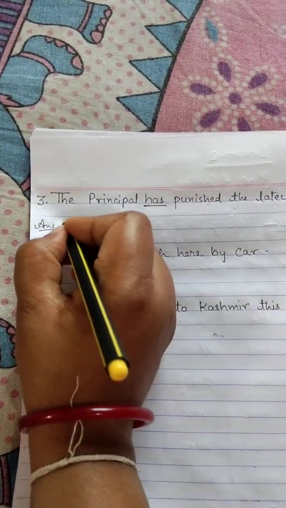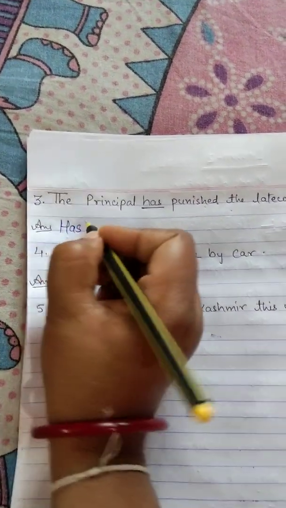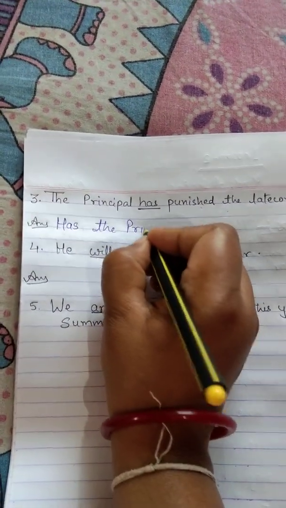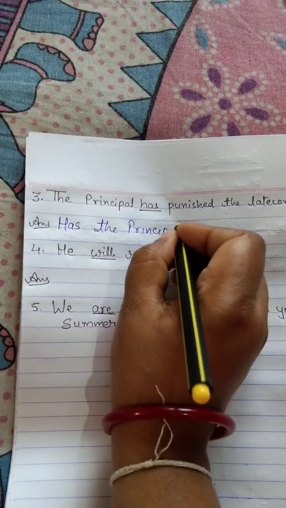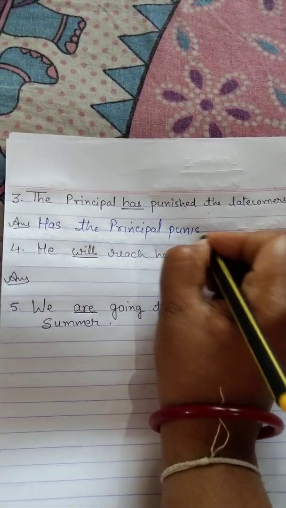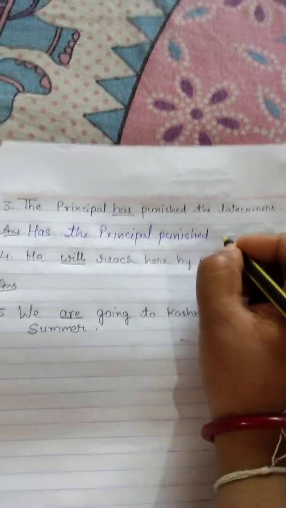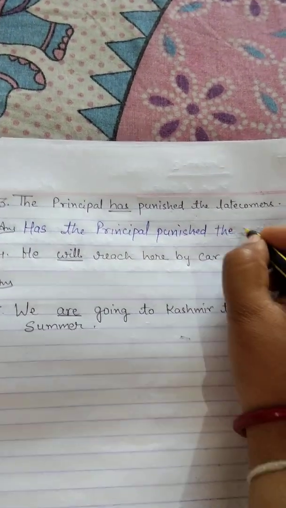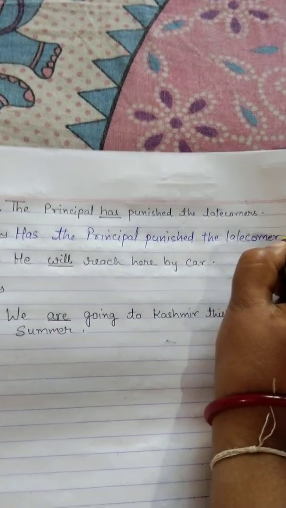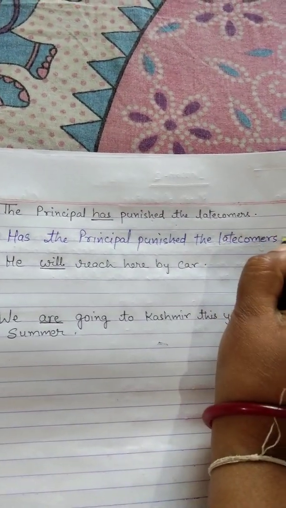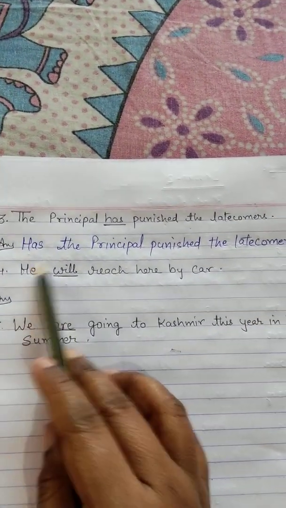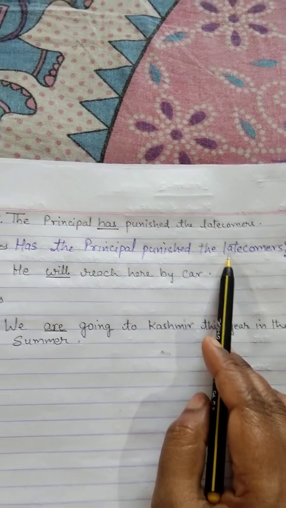So put it in the front of the statement: Has the principal punished the latecomers? And at the last, a question mark will be there. So the statement is changed into an interrogative sentence.